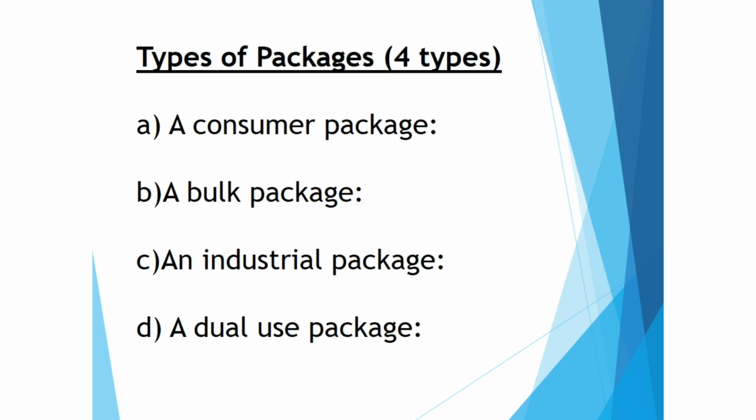Then the 4th one, types of packages. There are 4 types of packaging. Okay, the first is a consumer package, which holds the required volume of product. Then it's a bulk package. It is for the consumer whose consumption is large or who buys to save cost. Then the 3rd one, an industrial package, can be a bulk package for durable consumer goods. Then the 4th one, a dual use package, is one which possesses a secondary usefulness after its contents have been used. For example, an ice cream box: if it is empty, we can use it for storing our jewelry also.